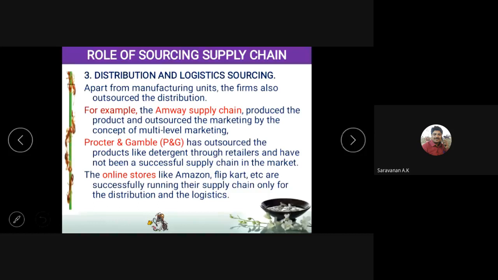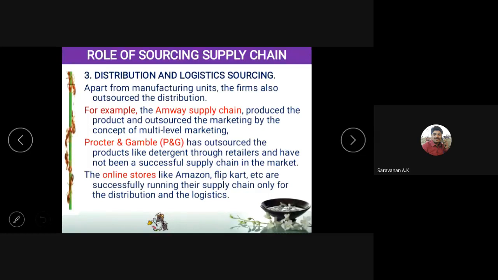Amway doesn't bother about the sales. Amway only produces the product and gives it to the distributors. It is not even bothered about the advertisements or sales or marketing, anything. The distribution centers maintain the multi-level marketing, and they share the money and distribute the product like that.